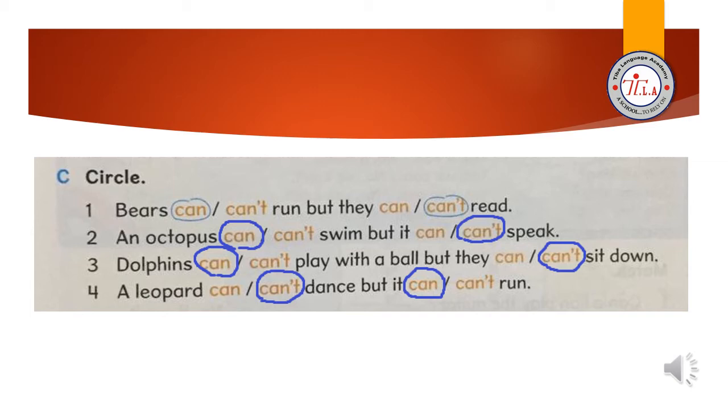Number 3, dolphins can or can't play with a ball, but they can or can't sit down. Do you see dolphins, Junior 1? Dolphins can play with a ball, but they can't sit down. Number 4, a leopard can or can't dance, but it can or can't run. Of course, the leopard can dance, but it can run.